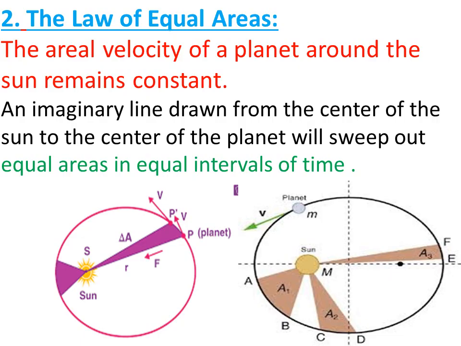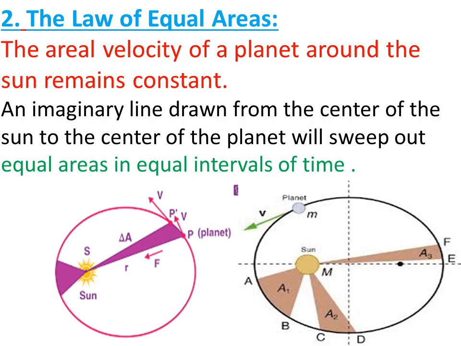In the first diagram, the sun is at one focus and the planet is at point P. After some time, that is a fixed interval of time, it goes to P dash. Then the area between the sun and the planet's two positions is in the form of a triangle, and this area is calculated.